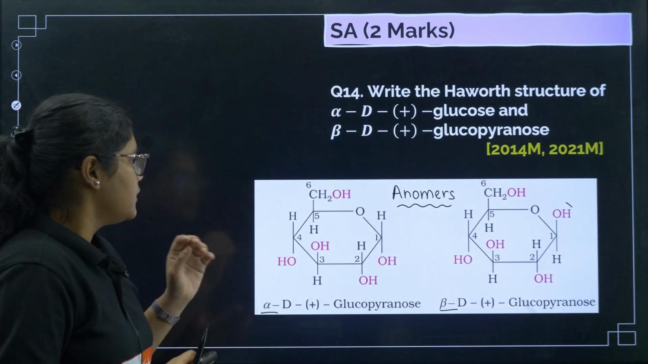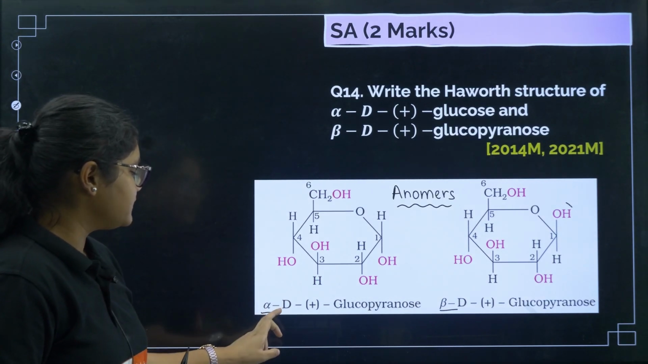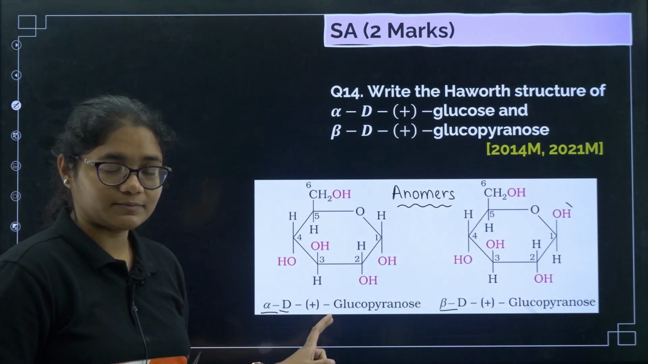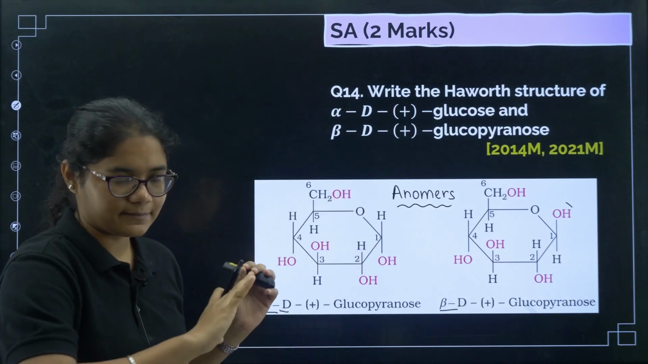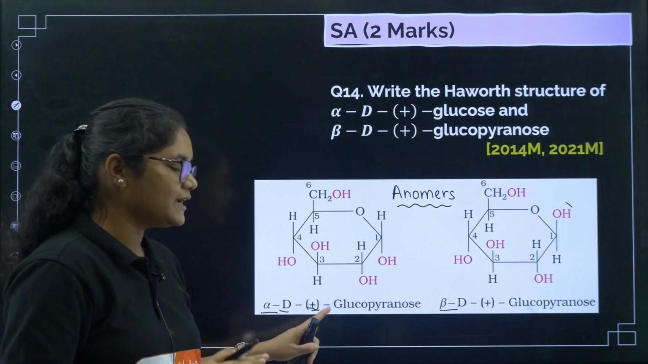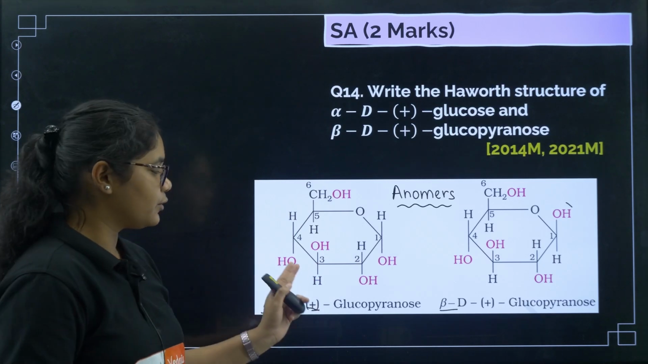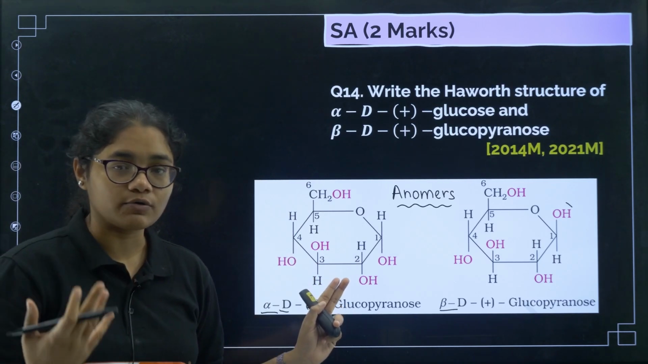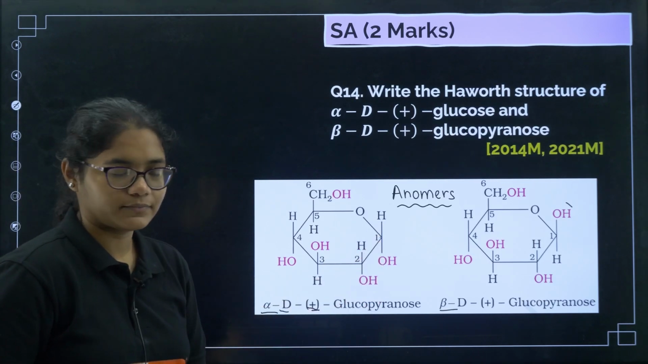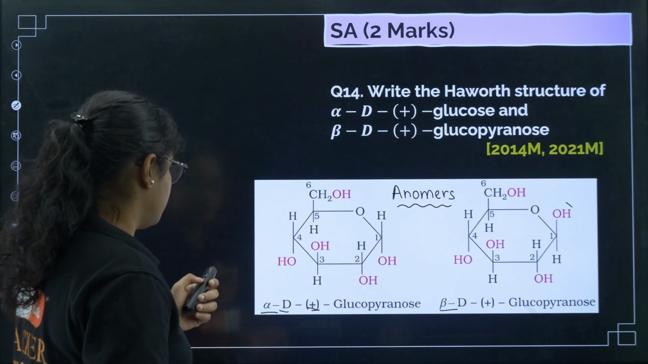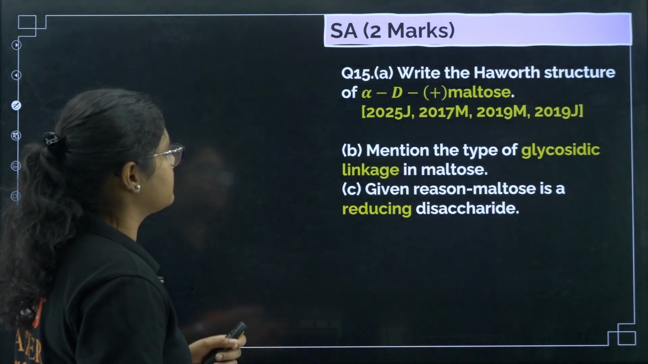Next, why is this D written, did all of you understand? D is because in the open chain structure, OH is towards the right hand side. The plus shows that it is dextro-rotated, it means it will rotate the plane polarized light in the clockwise direction, and alpha tells you about this configuration. Fine. Now let us go to the next question, number 15.